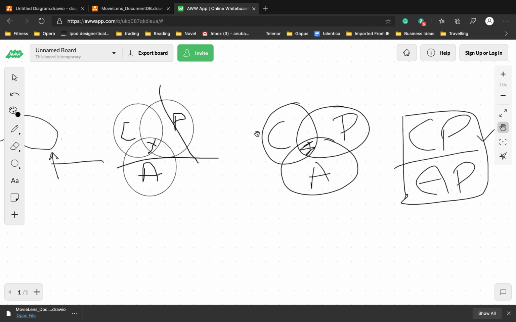One aspect says that your system is consistent, and the other says that your system is available. What is the difference between the two? When we talk about availability, data is available through all nodes.